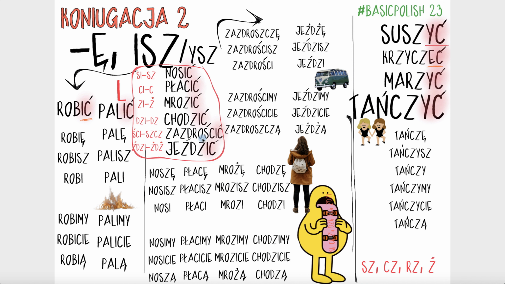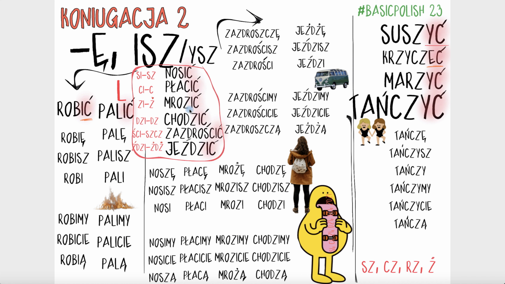Now, another verb, this is quite complicated as you can see. We've got here some consonant clusters and here we've got ŚĆ, so ści, just before our last letter, ć. And look how this will alternate in the first and the last person, so first person singular and third person plural.